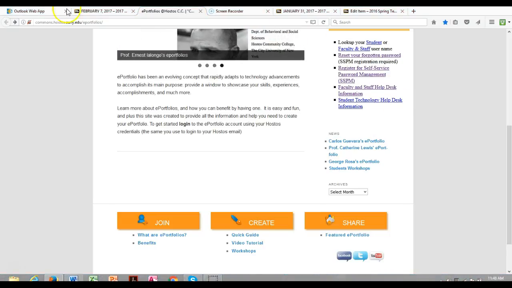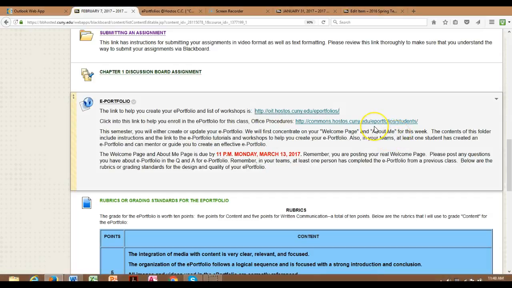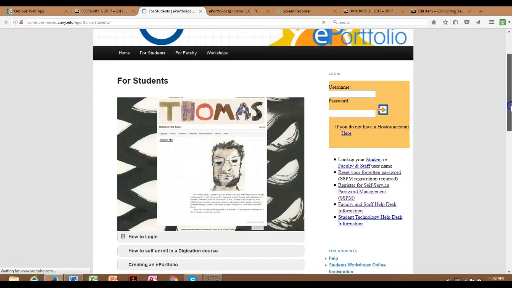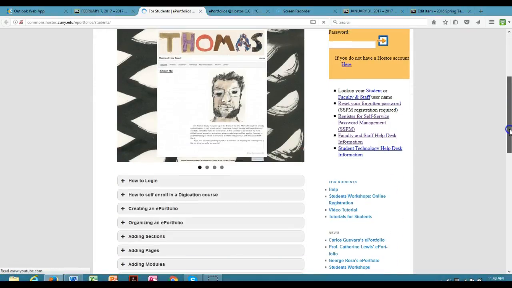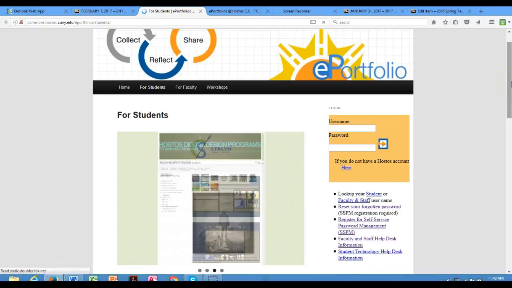You'll notice, ladies and gentlemen, that your assignment is to create a welcome page and an about me page. We have a number of people who are willing to help you here at the college, and also in your teams, at least one person has created an ePortfolio. This is the for students page, very important. It's going to show you how to create an ePortfolio, organizing an ePortfolio, adding modules and everything like that. So this will be very, very helpful for you as well.